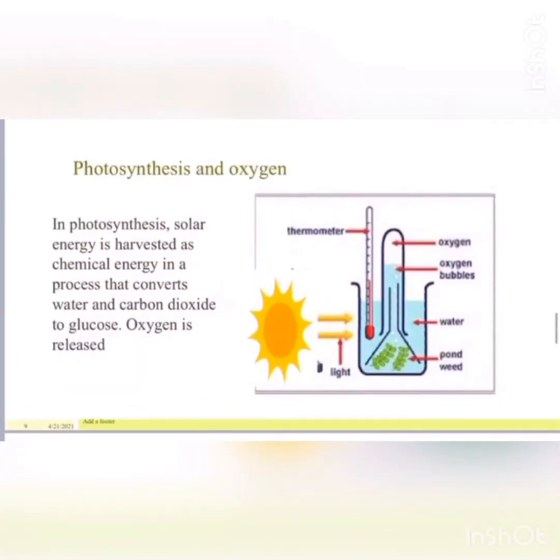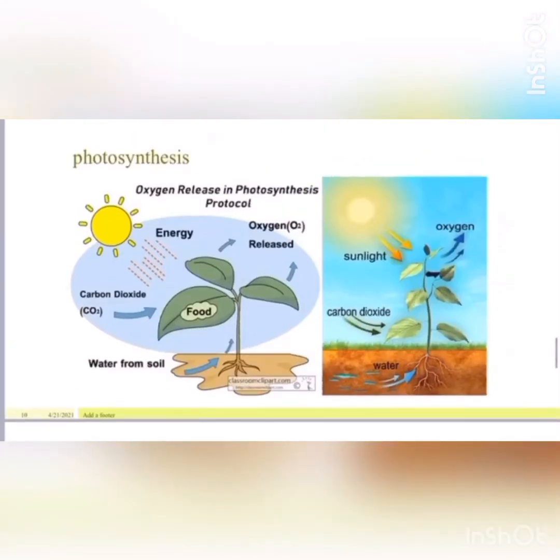The product of photosynthesis is oxygen. In photosynthesis, solar energy is harvested as chemical energy in a process that converts water and carbon dioxide to glucose, and oxygen is released. So this is the experiment. We're going to put the pondweed inside a beaker and put a test tube above it. Then some bubbles will be produced and a gas will be collected. That gas will be oxygen. This means that the product of photosynthesis is oxygen.